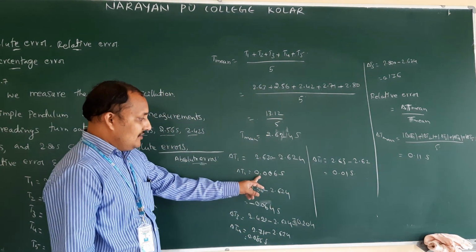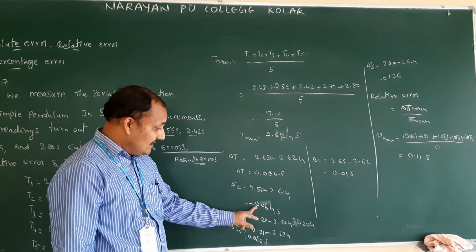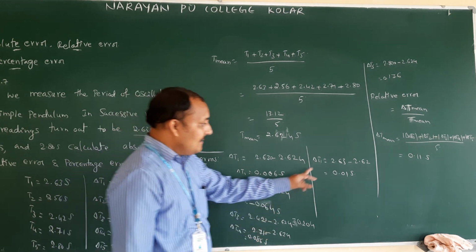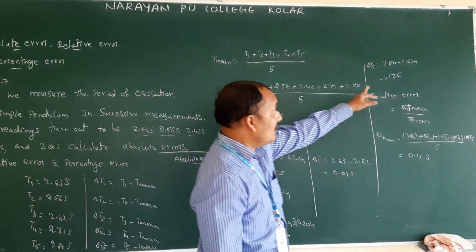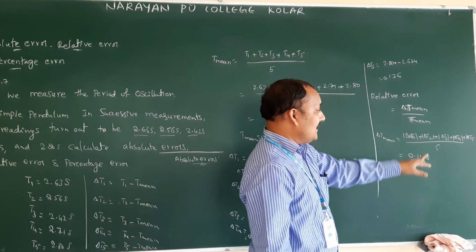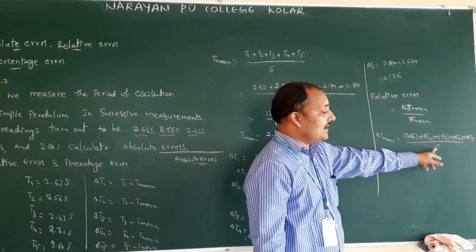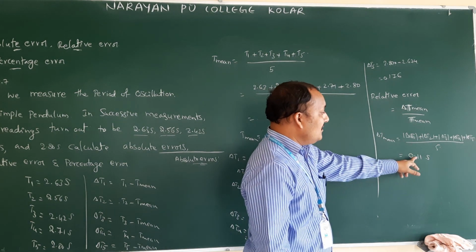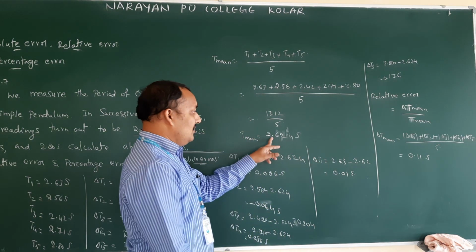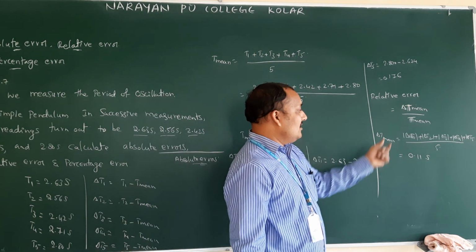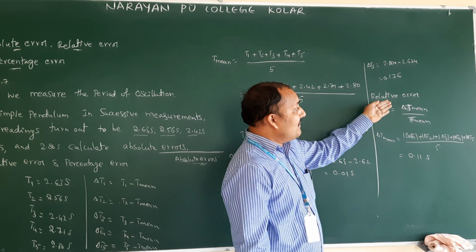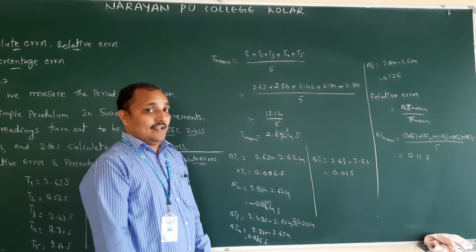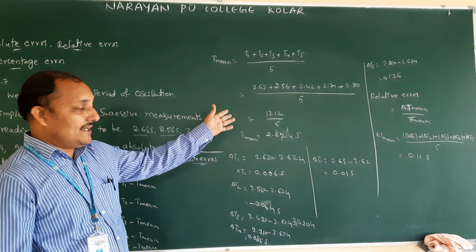You can substitute 0.006 plus 0.064 plus 0.086 plus 0.176 plus the rest, that's all, divided by 5. So delta T mean here, substitute here. Delta T mean value 0.11. T mean value 2.64. So you can divide. You will get the relative error. If you multiply this error with 100, that is called percentage error. So once you can check, this is the example problem I gave.